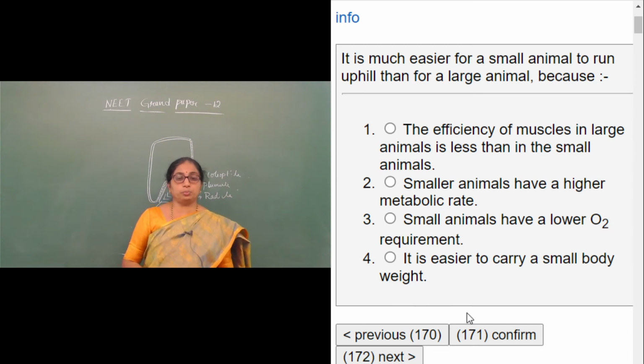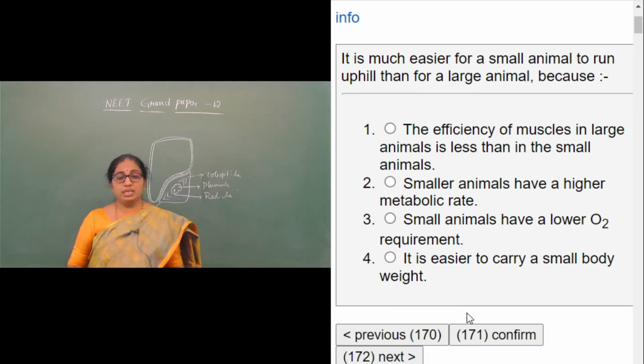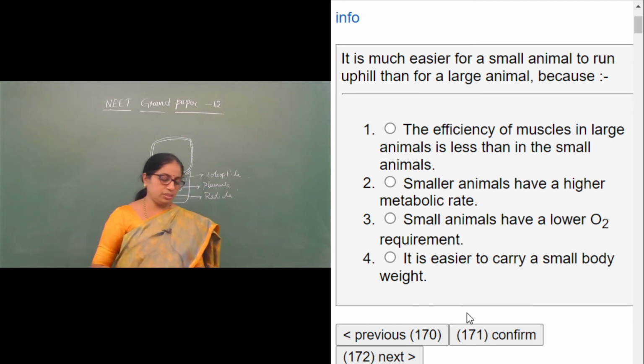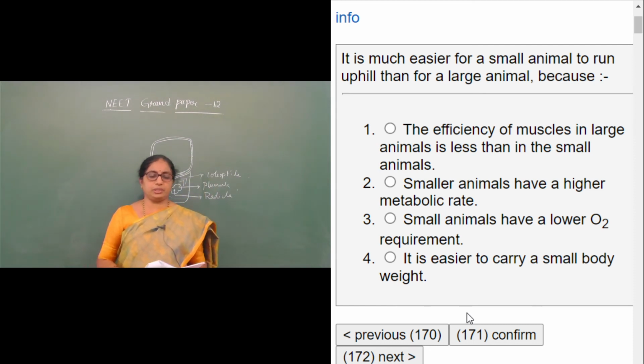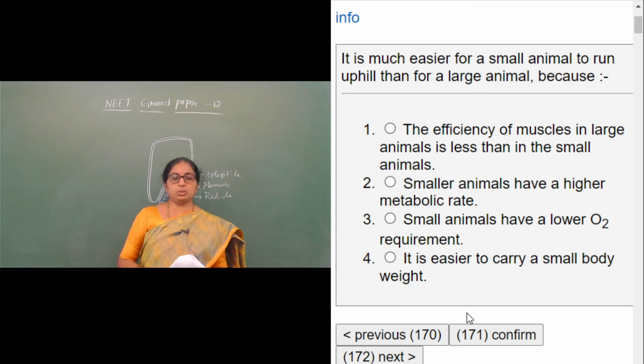Therefore, looking to the options, the efficiency of muscles in large animals is less than in the small animals. We cannot agree with this answer. The efficiency of muscles is very great in huge animals also. The smaller animals have a higher metabolic rate.